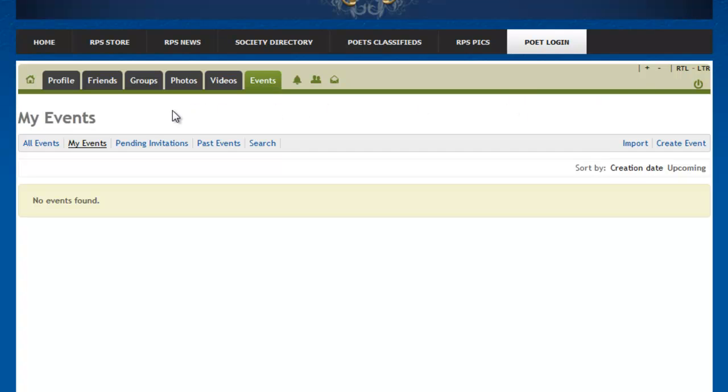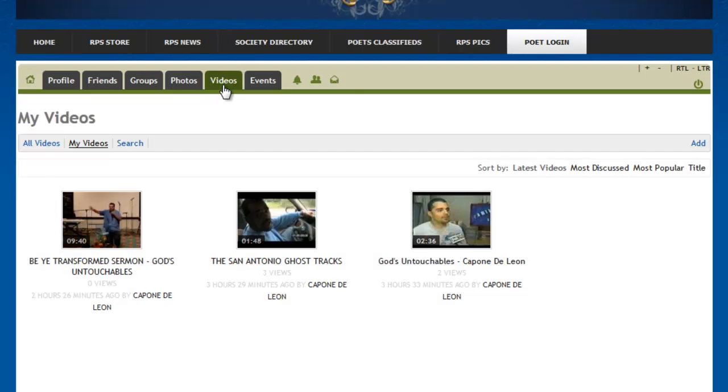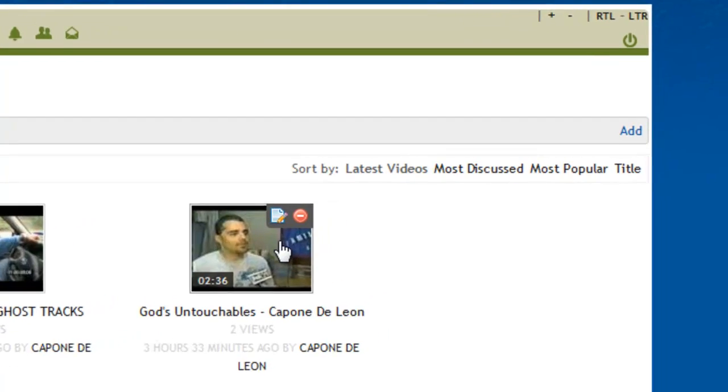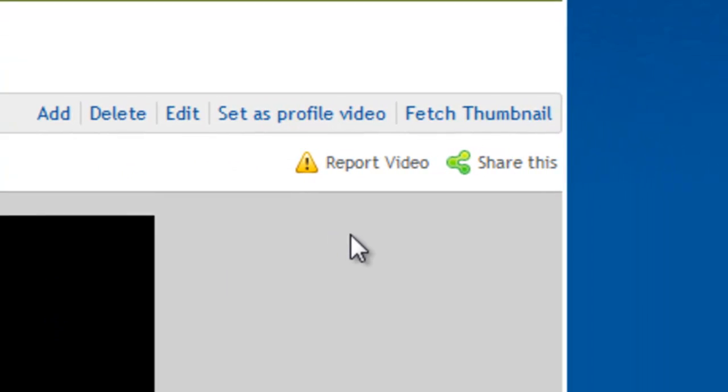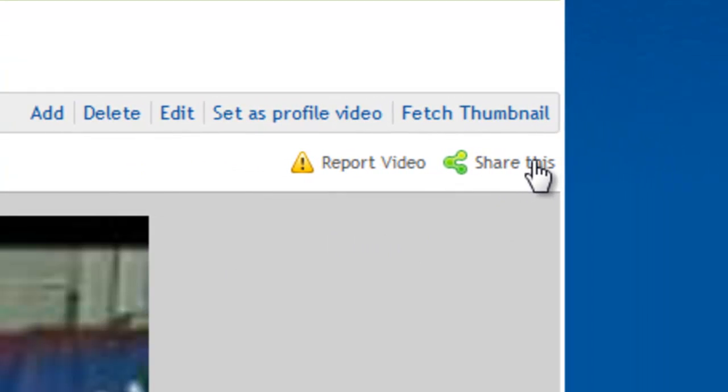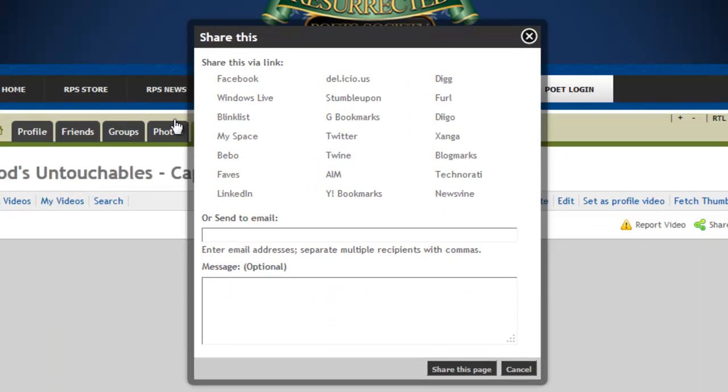And with each event, with each video, with each photo that they post, any of the status things that they post that we like, what we tell all our members on this site is that we have this share button here on the side, and when you hit on that, it pops up a list of all the social networking sites that are available to this site. So for everything you put, we go through and put it on our social network. We're connected with each one of these sites, and so every video that goes out, we also post it on our Facebook, on our Delicious, on our Digg, on our Windows Live, on our StumbleUpon. It goes out to everybody.